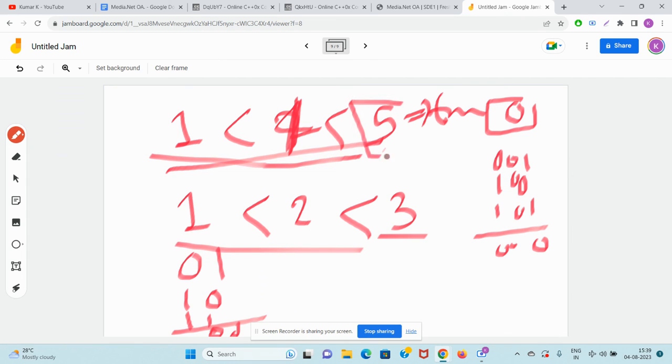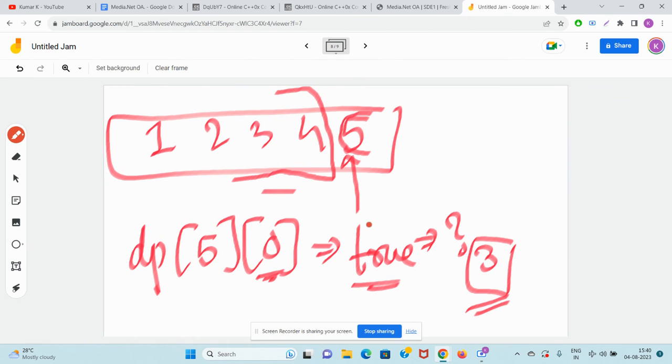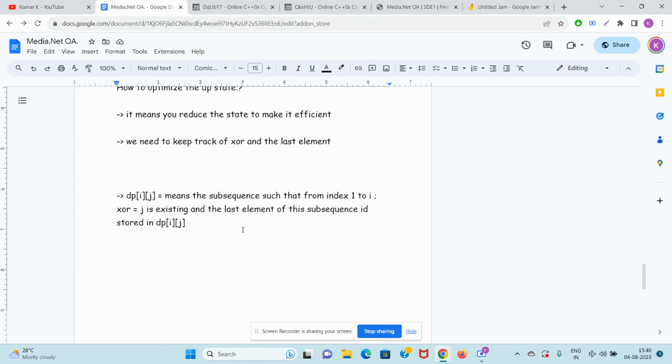But in this we could have written either 5 or 3, but why did I write 3? I am willfully storing the smallest possible last element. Okay, smartly storing the smallest possible last element for a valid subsequence from i equal to 1 to n, such that its XOR is j. Now it will really help you.